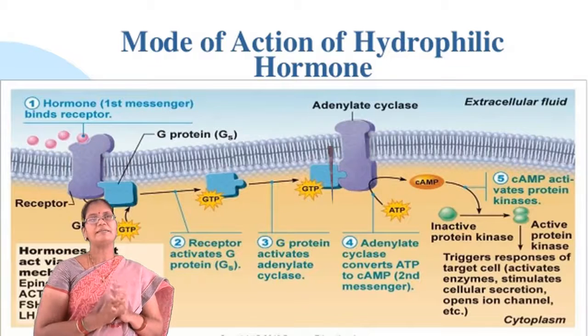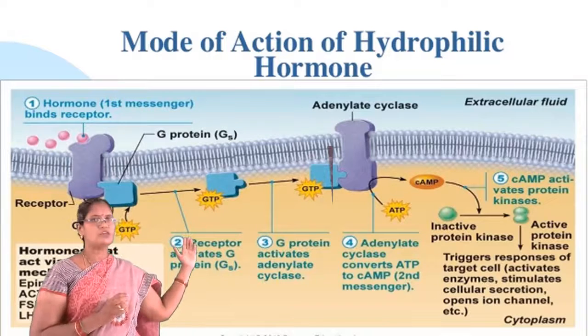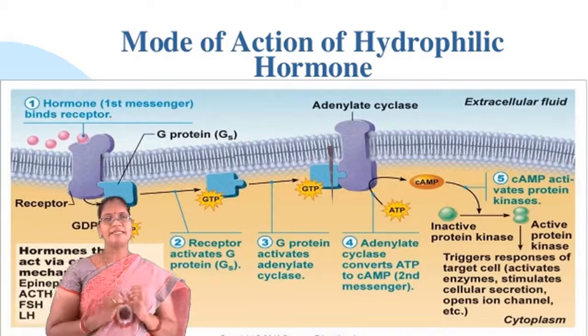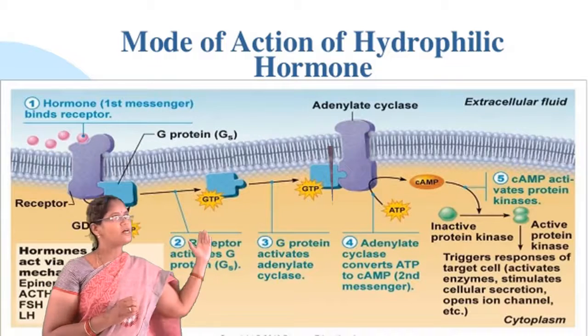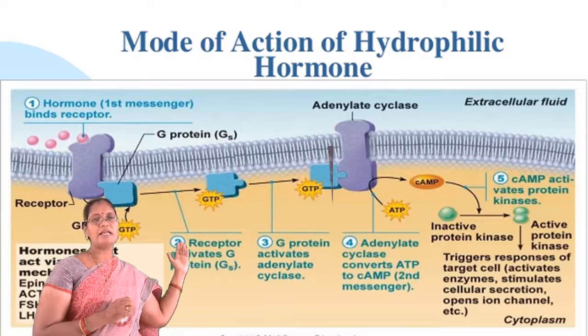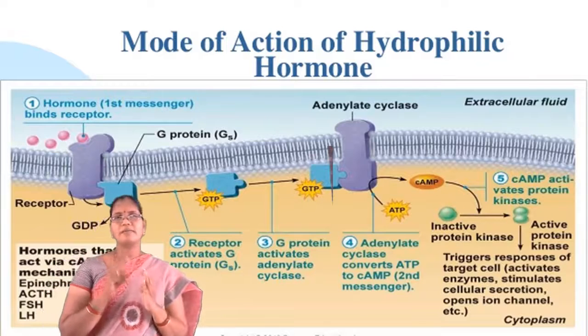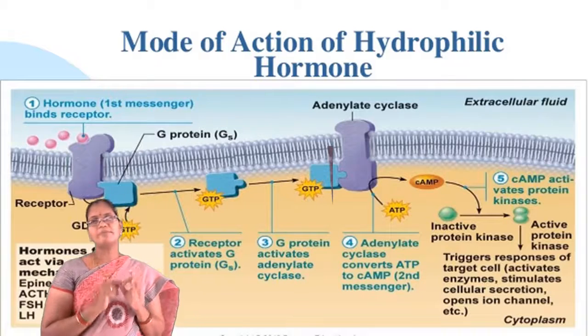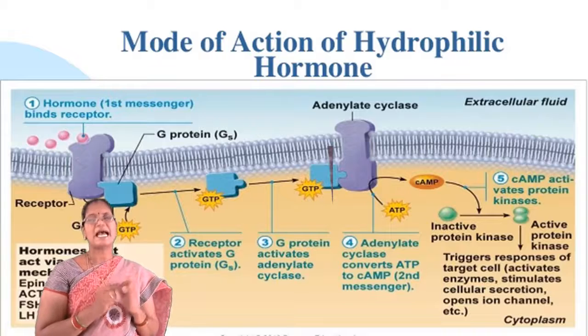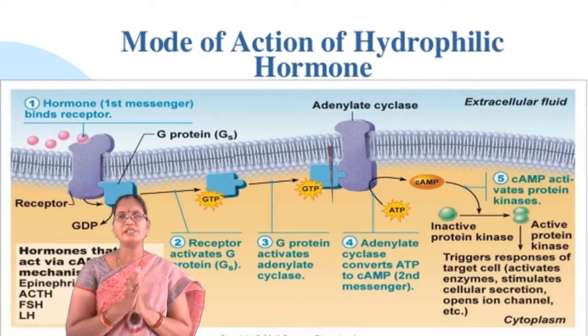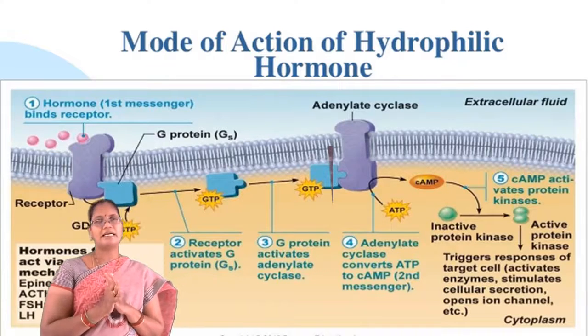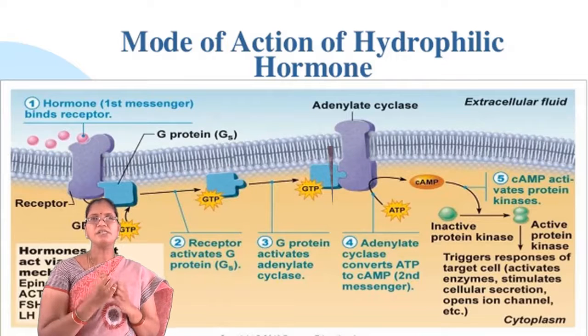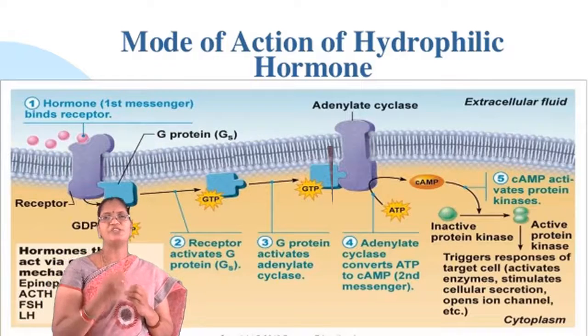Generally, when the hormone is not bound, the G protein will be in the inactive state. Once the hormone is bound to the receptor, a hormone receptor complex is produced. As a result, a conformation change in the receptor will occur. This conformation change will activate the bound GTP.